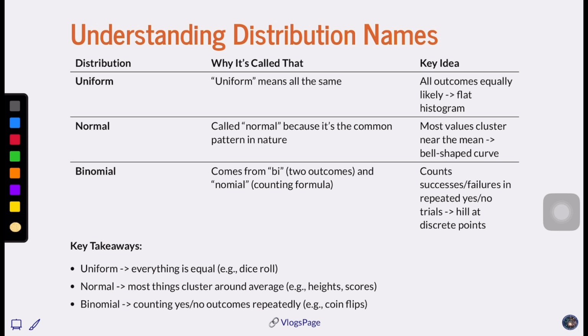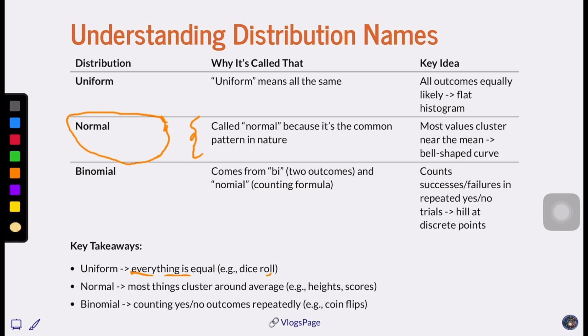Uniform means it is almost the same, everything is equal. Normal, why is it called normal? Because this is the most common pattern that we see in nature. And in data science, most of the assumptions are that all distributions are normal, even regression, everything. So that's the reason we will discuss more about the normal distribution in the upcoming episode, episode 8.